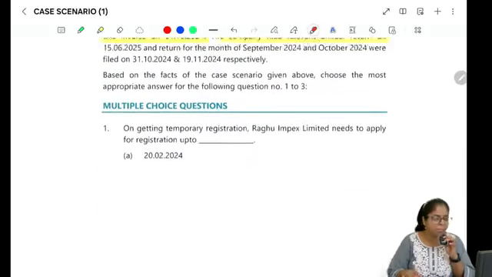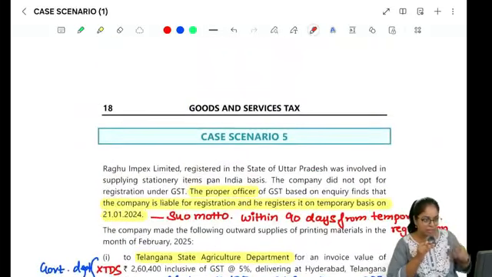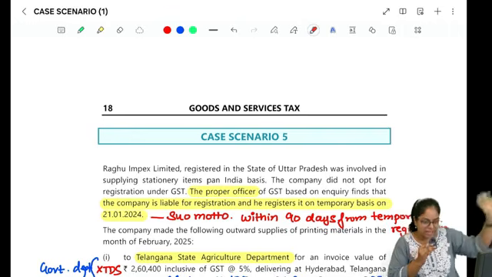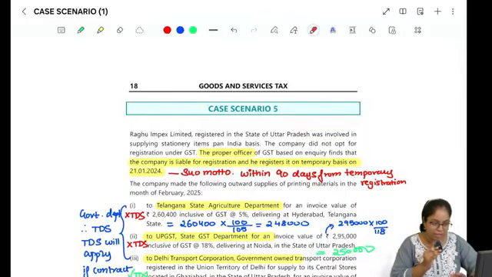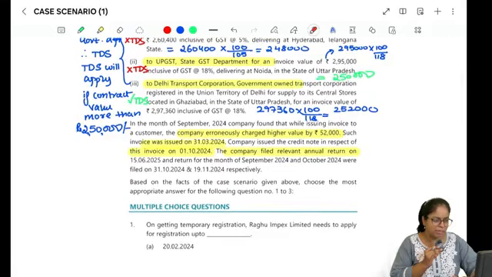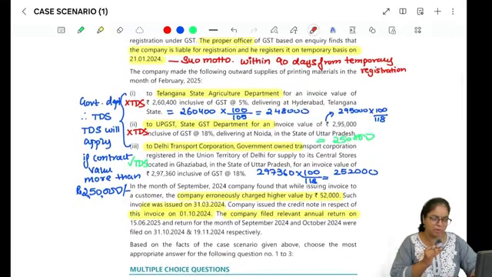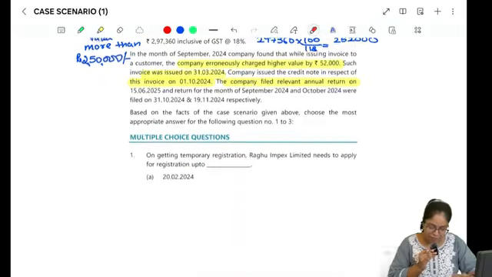So it's a pretty simple MCQ compared to, as you can see, as we are going by the MCQs, it's getting simpler. Unlike the first, second that you saw, the others are pretty much simpler. Again, I'll go through the entire MCQ. If you want to make a note of something, you can make a note, right? So mainly this particular MCQ spoke about registration, TDS mainly, and then we had a credit note.